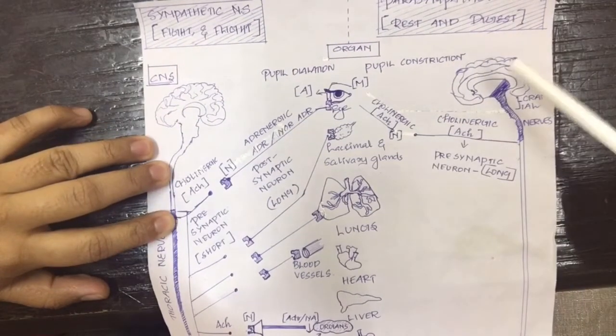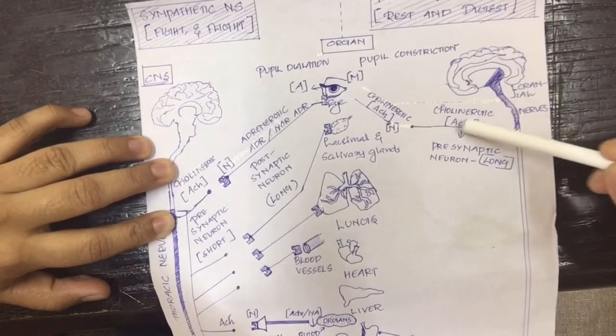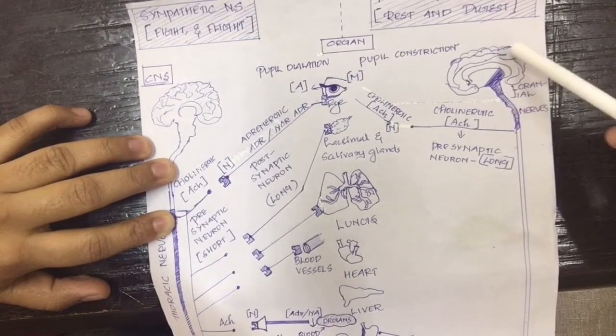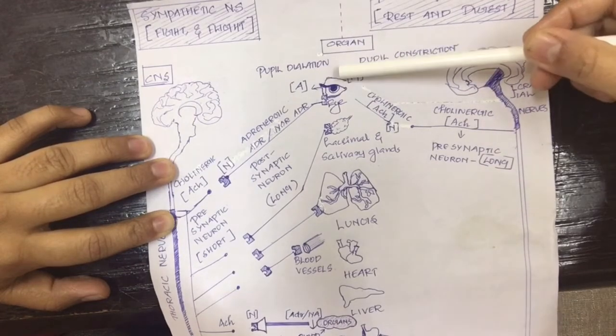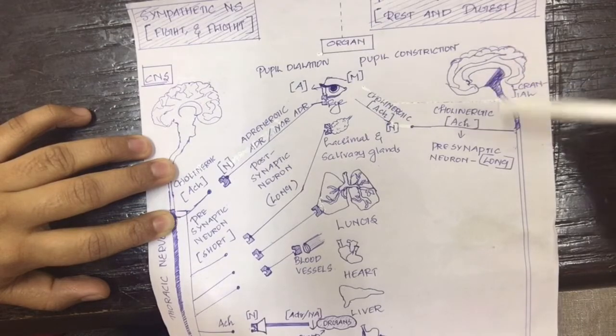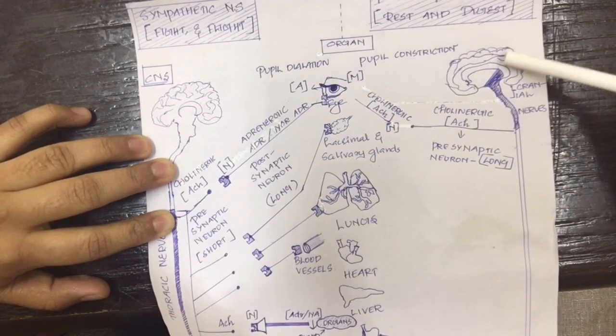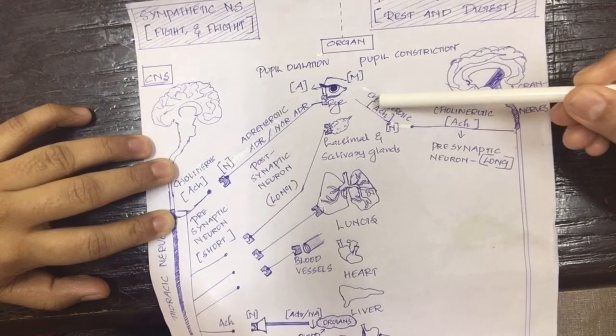Similarly, in the parasympathetic nervous system, you can see that the neurons originate from the central nervous system and extend to the peripheral organs through a two-neuron chain. So this is the presynaptic neuron or preganglionic neuron, and this is the postsynaptic neuron or postganglionic neuron.